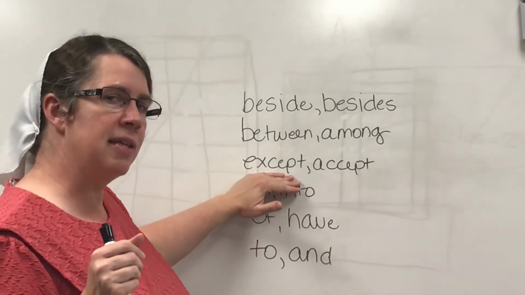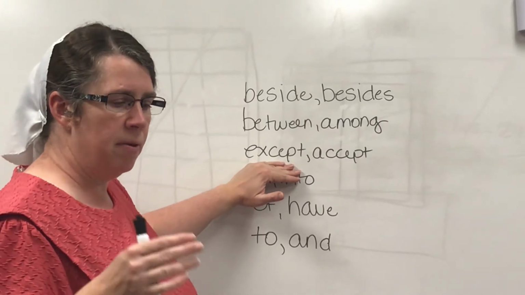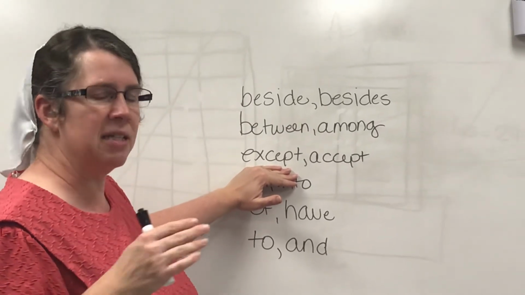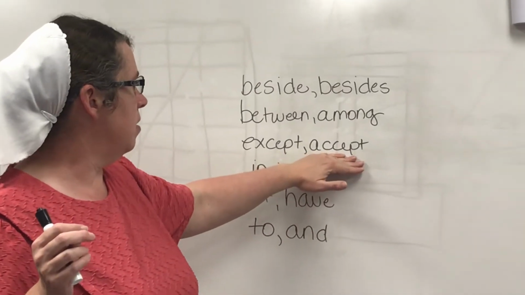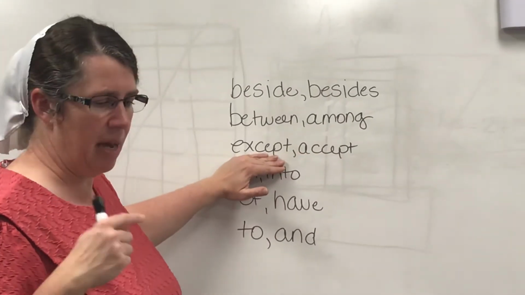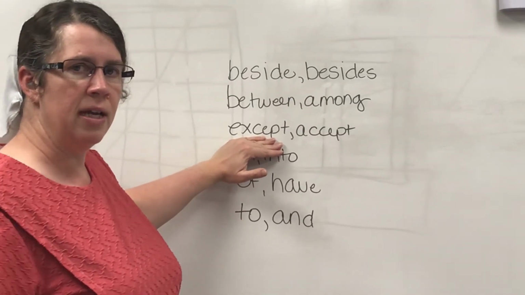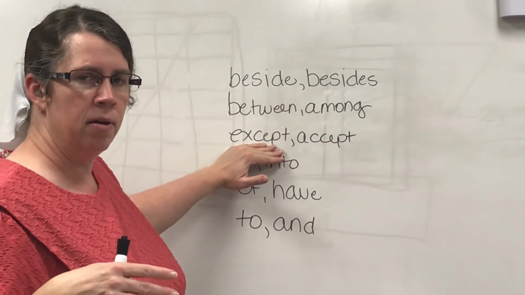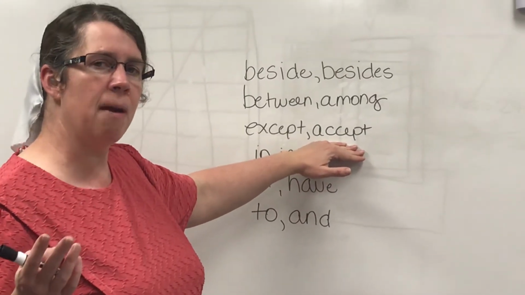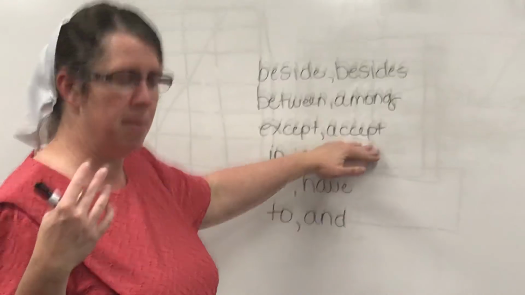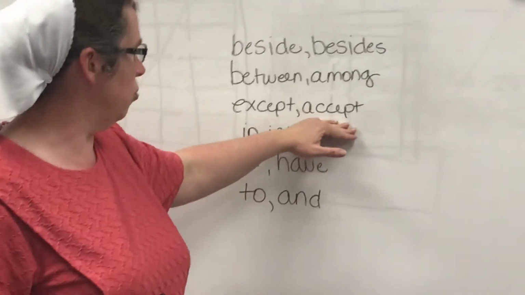This word except means except something else, excluding something. Should give an example of that. Every player scored except John. This accept means I will accept your invitation. It means to receive or to agree to.